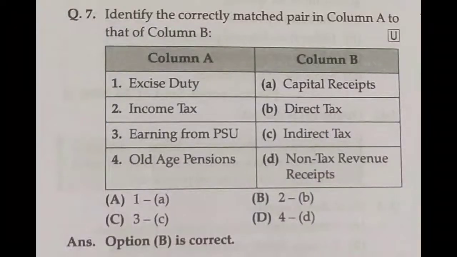Question number 7. Identify the correctly matched pair in column A to that of column B. Excise duty, income tax, earning from public sector units, old age pensions, matched with capital receipts, direct tax, indirect tax, non-tax revenue receipts. Here, income tax comes under the direct tax. So that is the correct answer. Option B is the correct answer.